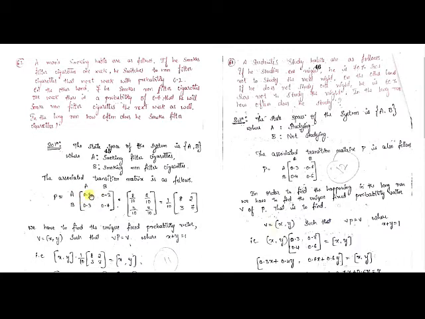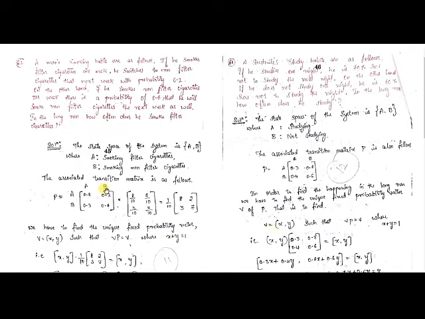Now I will tell you about the first row. What does the first condition say? If he smokes filter cigarettes one week, then he switches to non-filter cigarettes in the next week with the probability 0.2. They have given the probability of the smoking habit for non-filter cigarettes, isn't it? For non-filter cigarettes we have taken the denotation B, right?